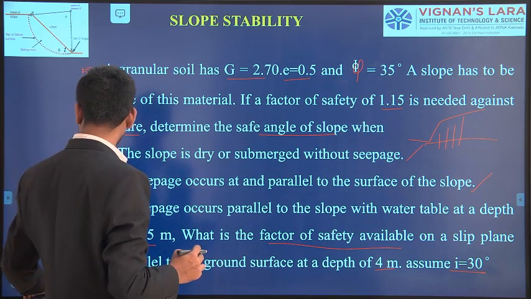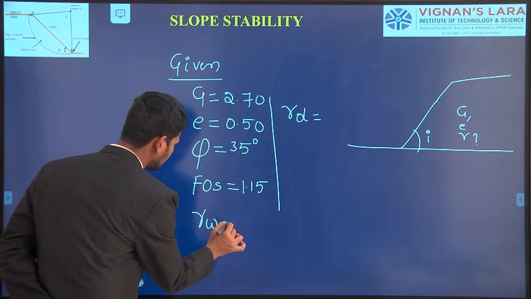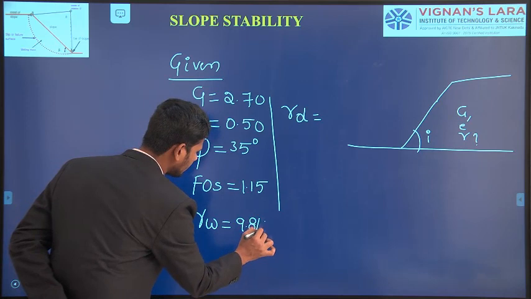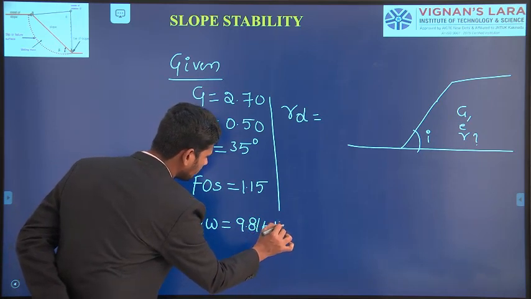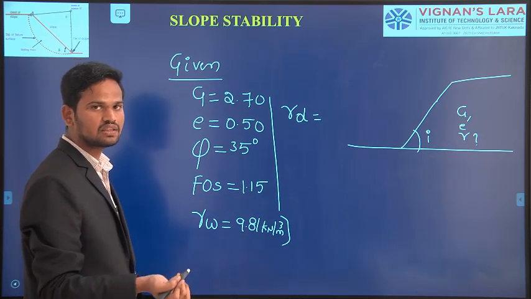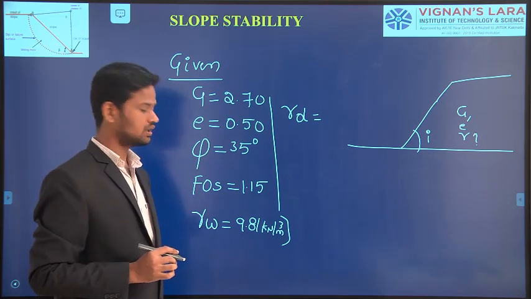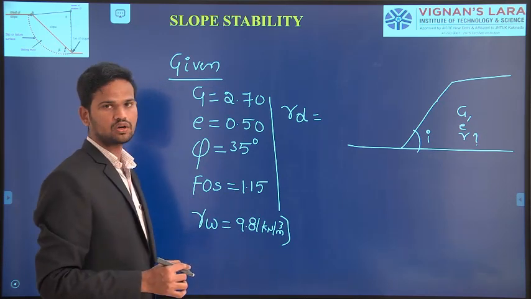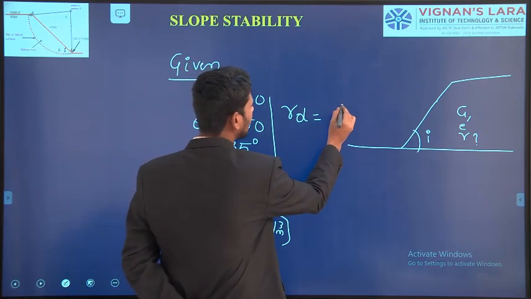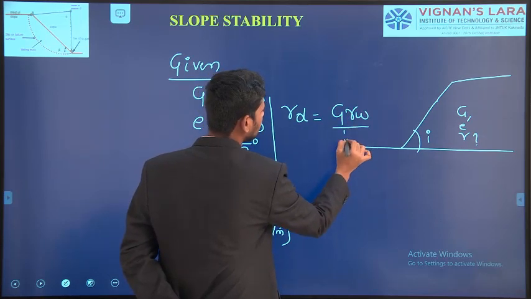If they are not given in the question, in those situations you have to take the unit weight of the water gamma w equals 9.81 kilonewton per meter cube. This is the unit weight of the water we have to consider. If they are given in the question, the given value we have to take. If they are not given, you have to assume the unit weight of the water equals 9.81 kilonewton per meter cube. For dry unit weight, we have the formula G gamma w by 1 plus e.